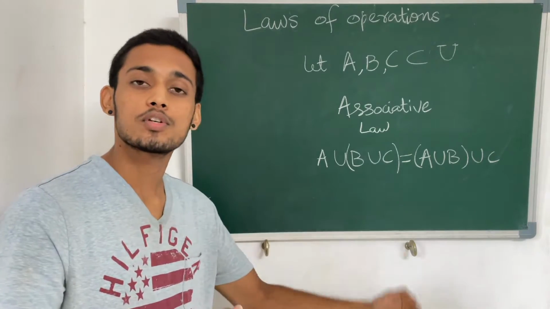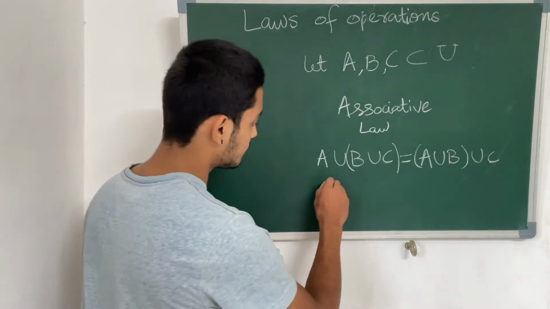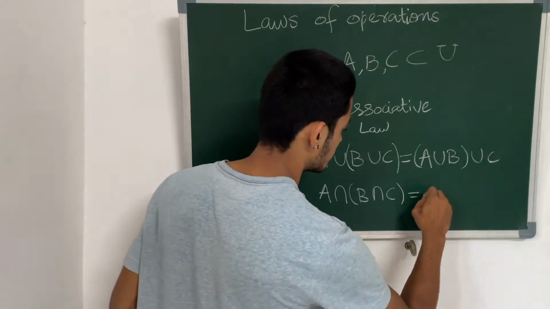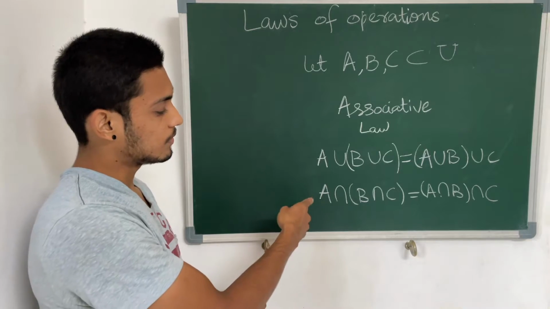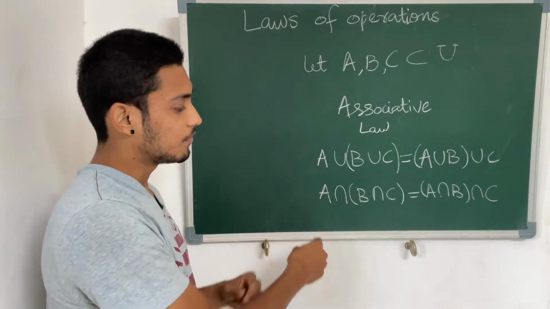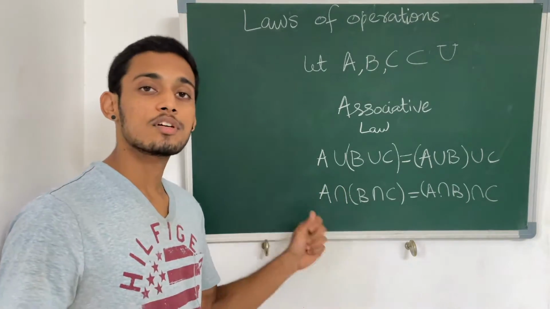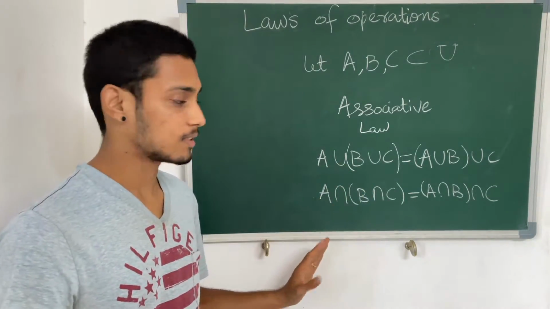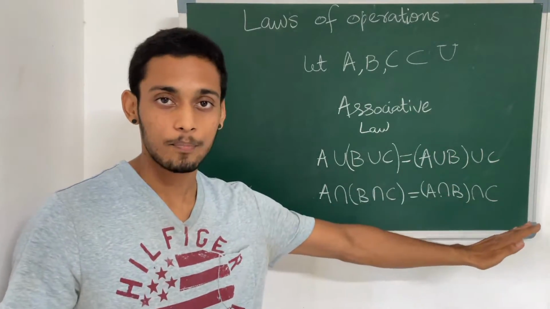The same thing is also true for the intersection of sets. So we have the intersection of the set A with the common elements of B and C. So that is the common elements of A, B and C. That is what the result is. So again the grouping doesn't matter. You can do A and B and then take it with C. It will be the same.